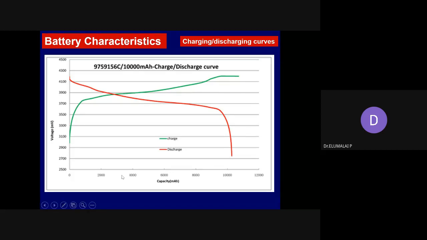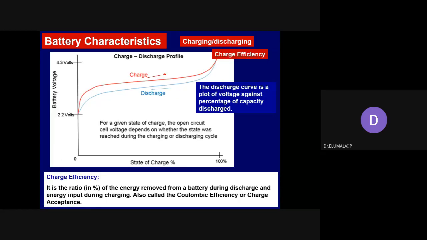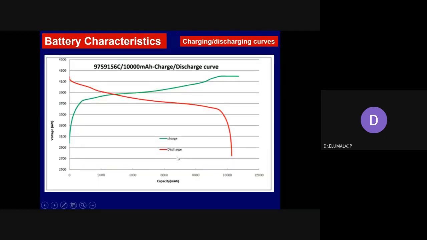So this x-axis, previously it was time, can now be translated into state of charge, state of discharge. Now I have given capacity here. Consider the red curve, it is the discharge capacity. Consider the green curve, it is the charge capacity. There should not be any confusion because it is only one plot, voltage versus time.